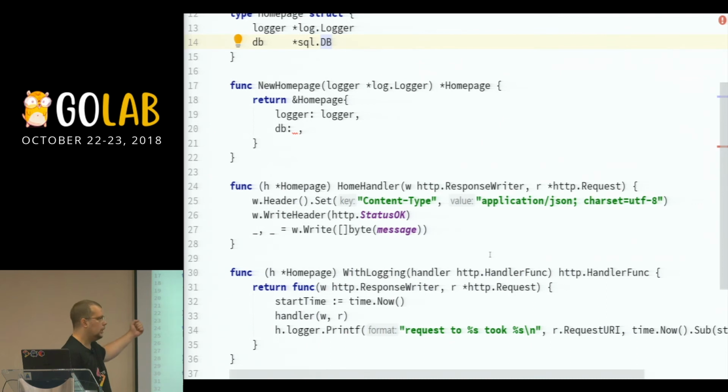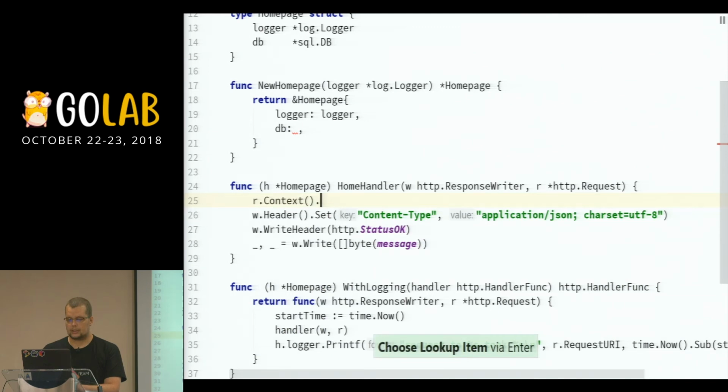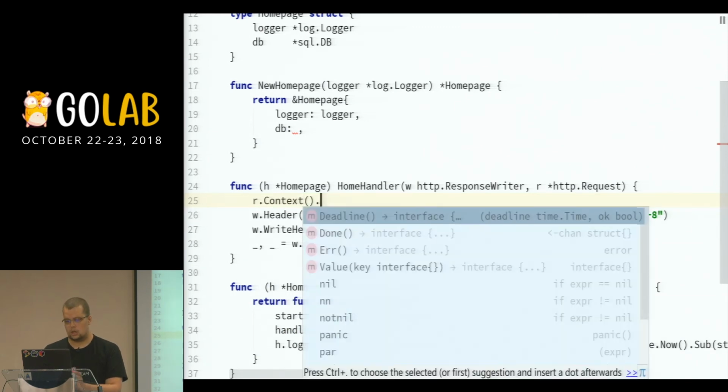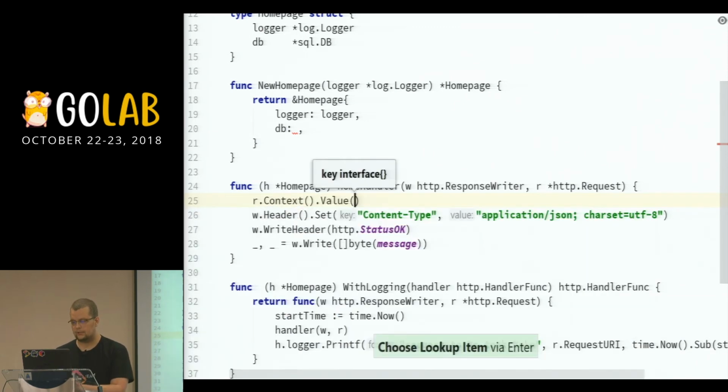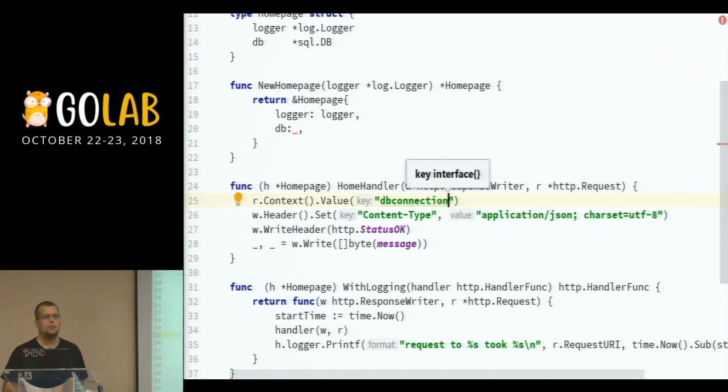If you would use the context package, because that's pretty popular, right? For example, I could be tempted to write something like this, context, and then get the value and say DB connection, right? If I would do that, yeah, I can do that, but then I need to verify that my object is there.